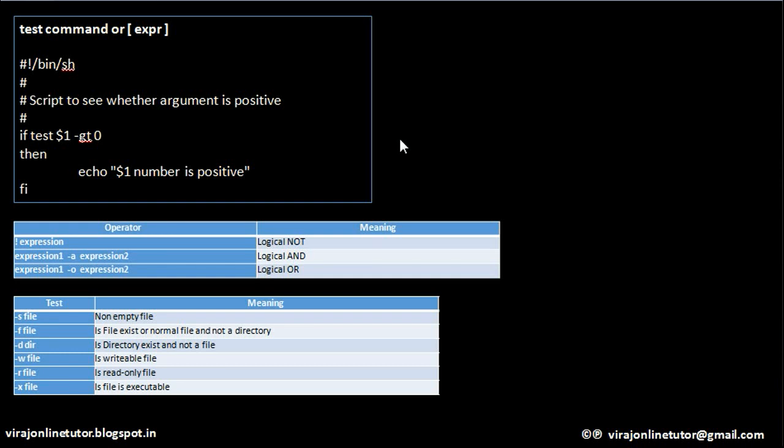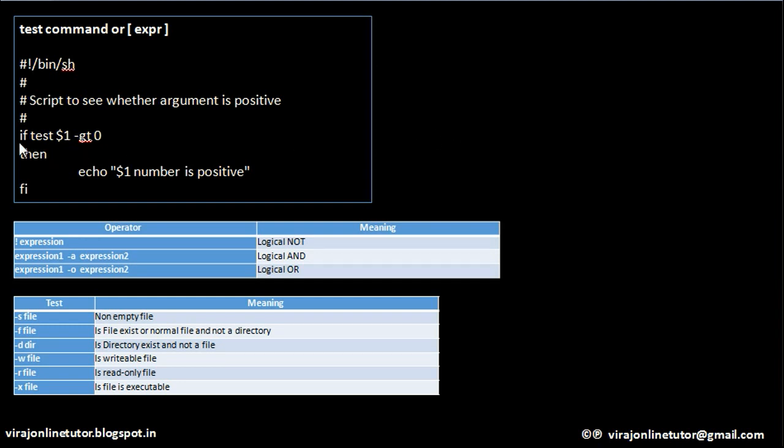Now we'll move on to the test command or expressions in shell scripting. So the test command, or an expression within open and close brackets. What am I doing over here?